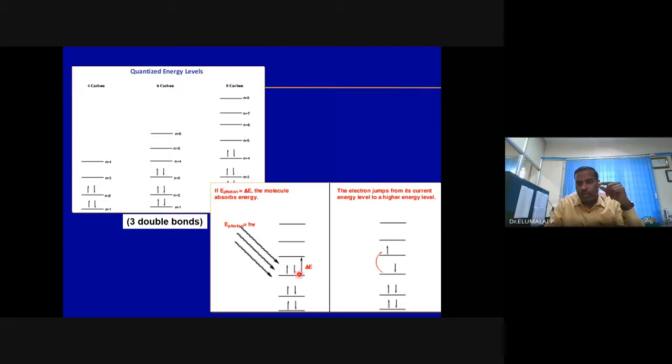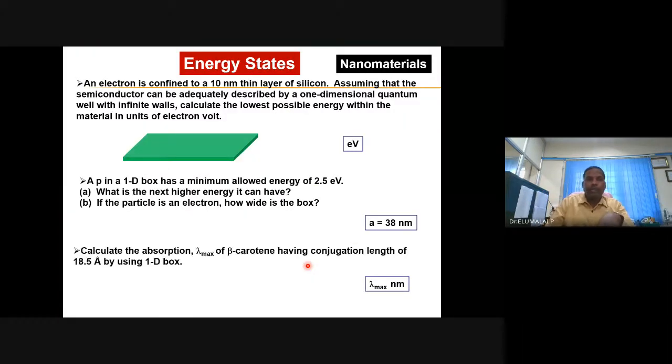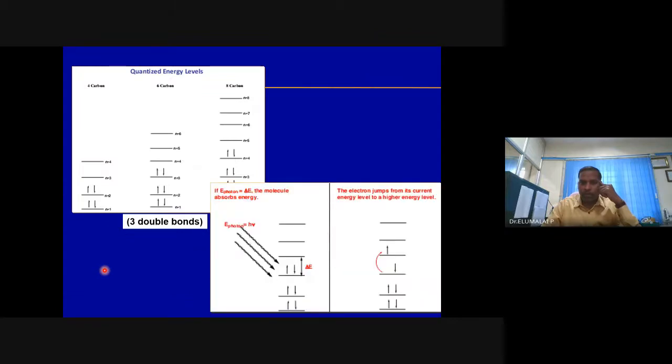And the difference is delta E: 12 square minus 11 square into h square divided by 8 m a square. h you know, m you know, a is this one, 18.5 angstrom or 1.85 nanometer. If you work out with the proper units, you will be able to get it.